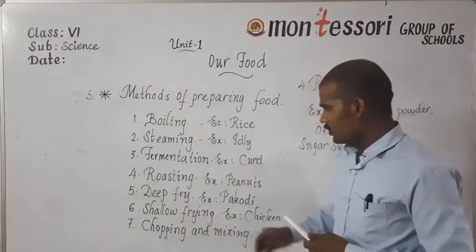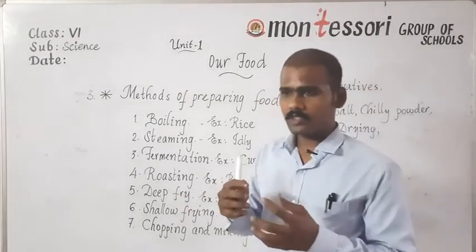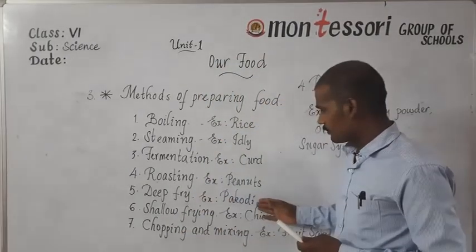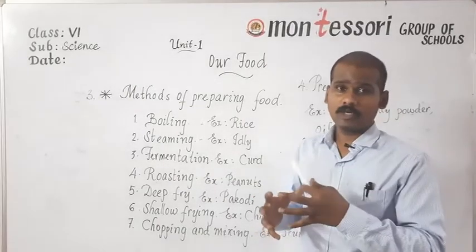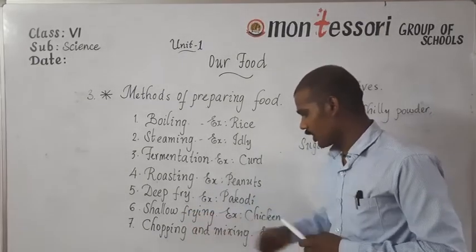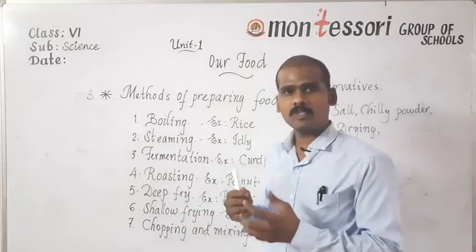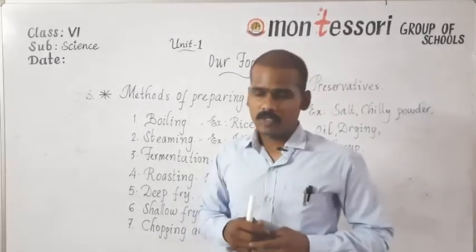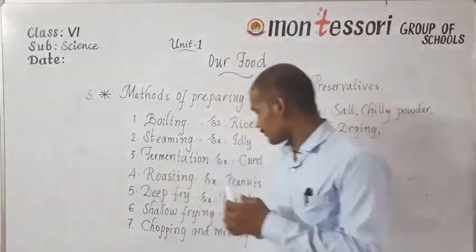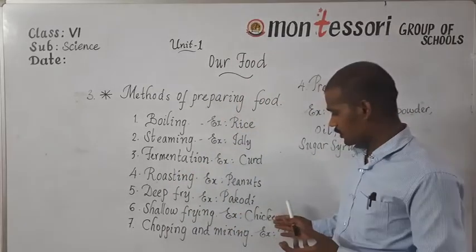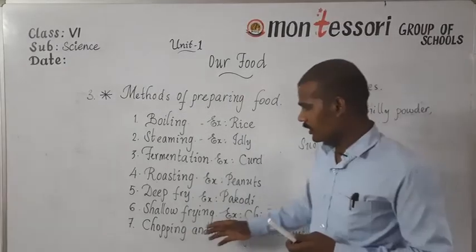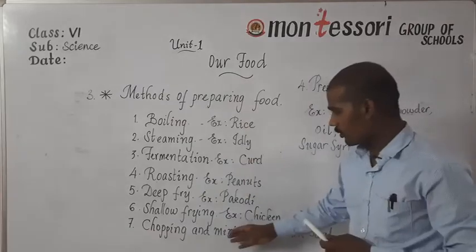Next, deep frying. Deep frying is usually done in a huge amount of oil. So with the help of deep frying, we can prepare some food items like pakodi, puri, etc. Next, the sixth method, shallow frying. In the shallow frying method, we use only a very small amount of oil, and with the help of less oil we prepare food items like vegetable curry, or here you can see chicken is getting fried with a small amount of oil.